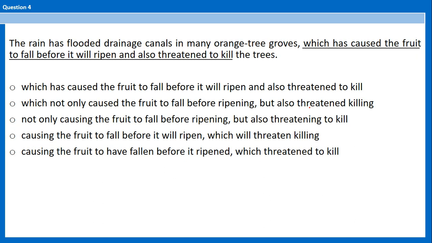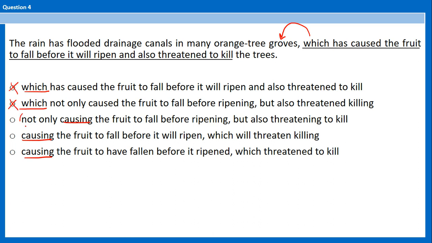Number 4. Okay, be careful with modifiers, which versus ing. Which describes the groves, and the tree grows which has cost doesn't make sense. I cannot use which, I need ing.